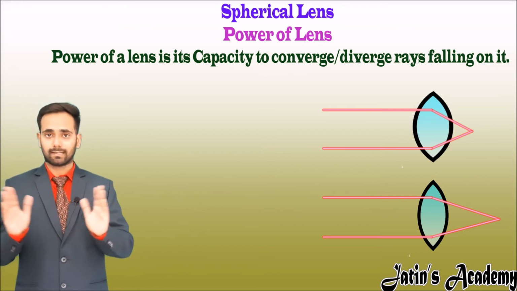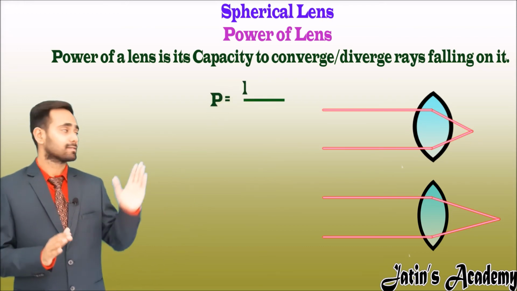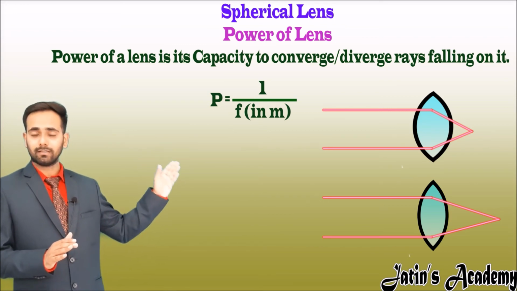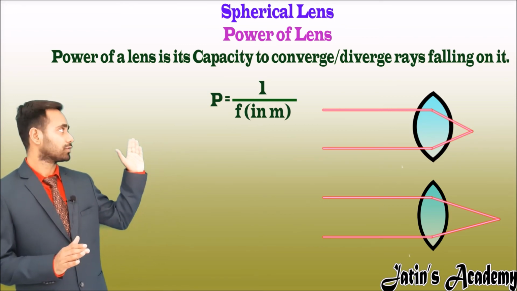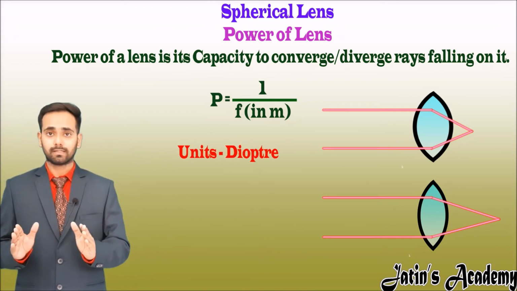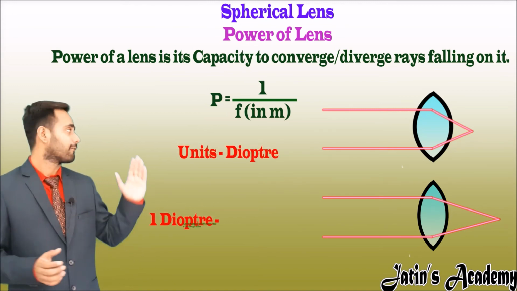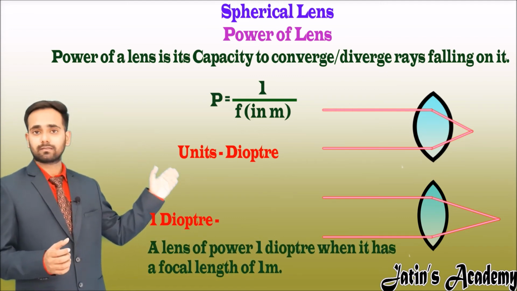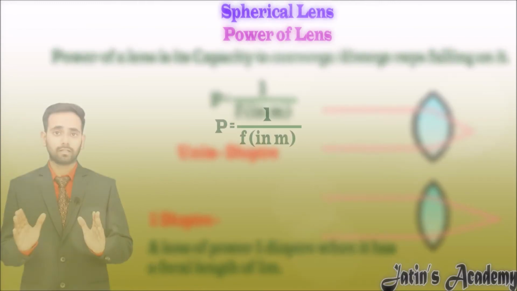After this observation, we can say that the power of a lens is the reciprocal of the focal length when the focal length is in meters, and the unit of power is the diopter. So the new term is, what is 1 diopter? 1 diopter is the power of a lens when the focal length of the lens is 1 meter. One term is still left.